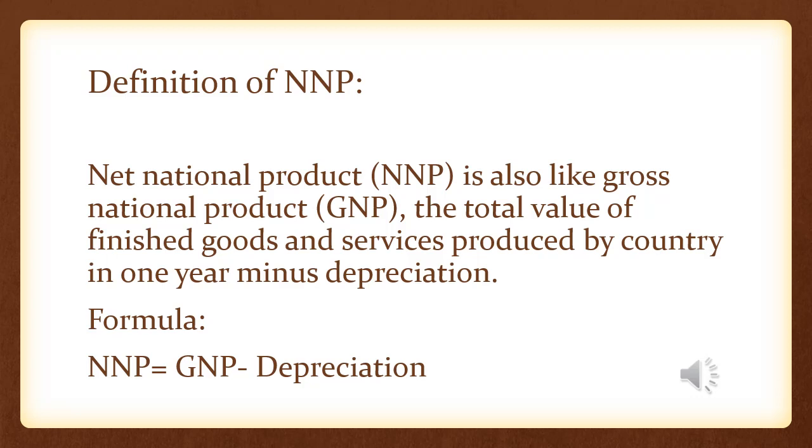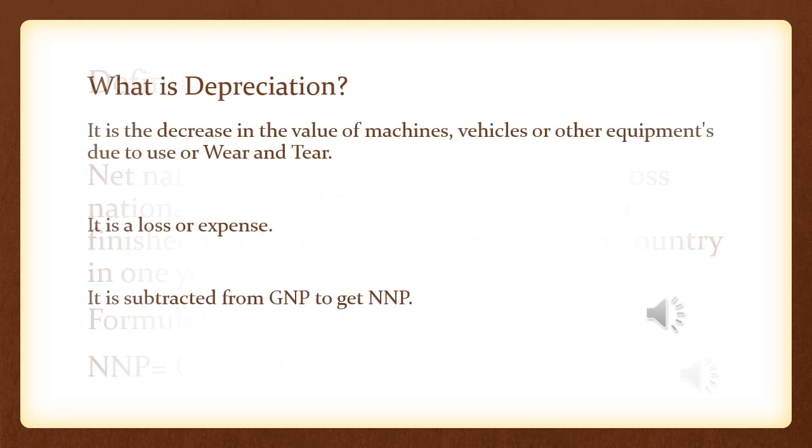What is depreciation? It is the decrease in the value of fixed assets. For example, the car or any machine which you purchased 5 years back does not have the same value. Its value has decreased because of regular use. It is the decrease in the value of machines, vehicles, or other equipment due to use or wear and tear. It is a loss or expense. It is subtracted from GNP to get NNP.